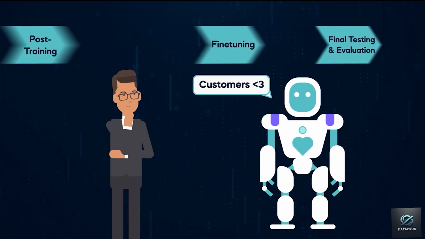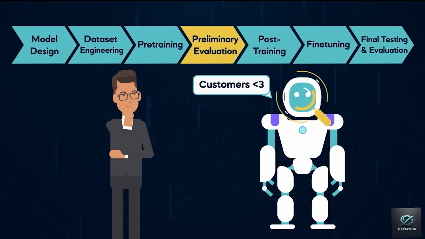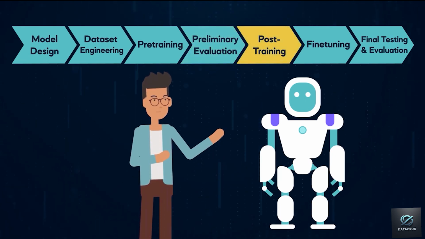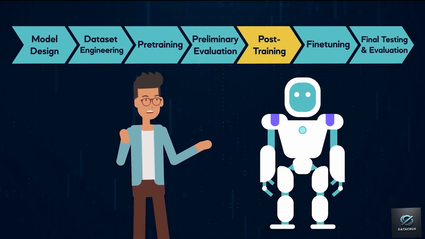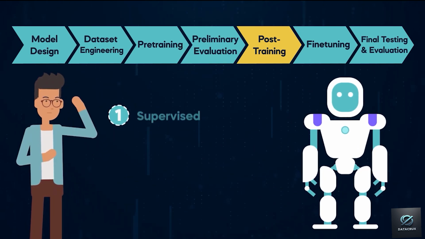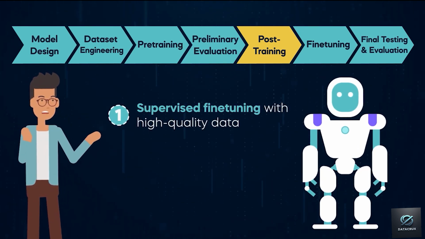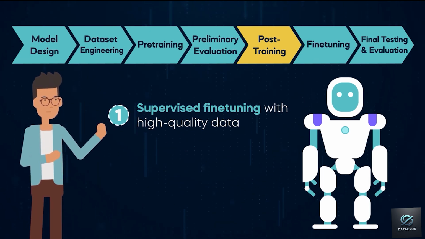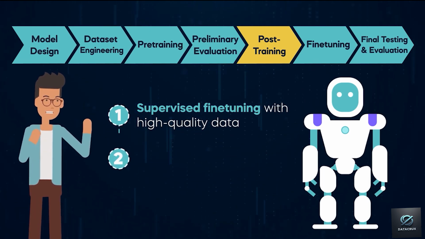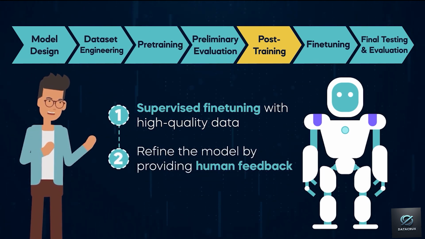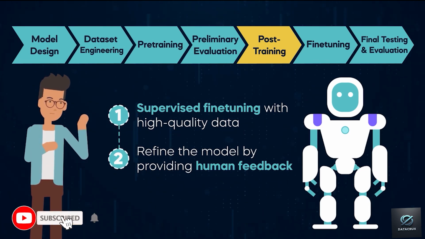So, AI developers evaluate the preliminary performance of the model and gain an idea of its capabilities. Once they understand what needs to be improved, they'll address these issues in the post-training phase. Post-training consists of two steps. First, AI developers use supervised fine-tuning with high-quality data to improve the pre-trained model. In the second step, they'll refine the model by incorporating human feedback, like annotations.